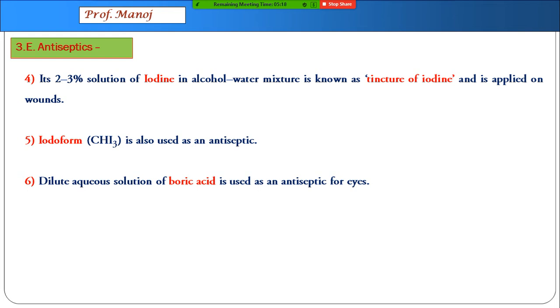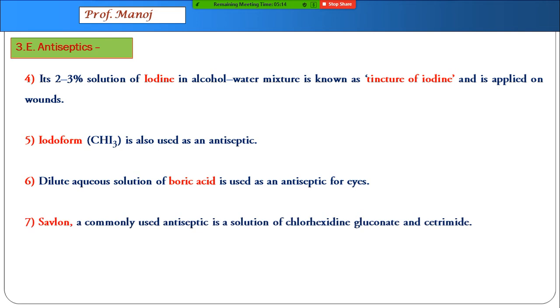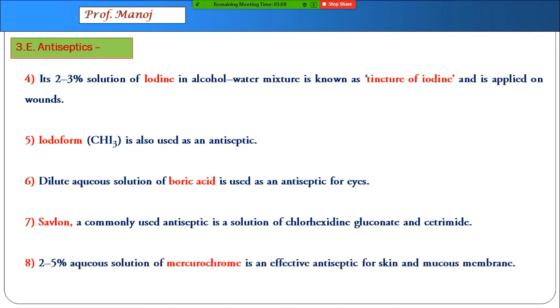A very dilute solution of boric acid is used as antiseptic for eyes. Savlon, you must have heard the famous trade name, is also an antiseptic. Mercurychrome is usually used in most of the schools. Whenever you fall down in school, they used to apply an orangish yellow colored chemical that is called mercurychrome.